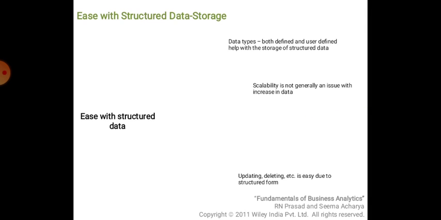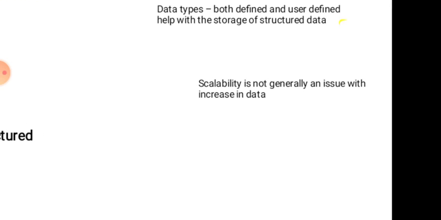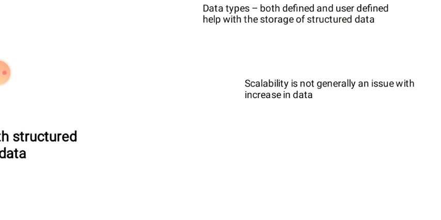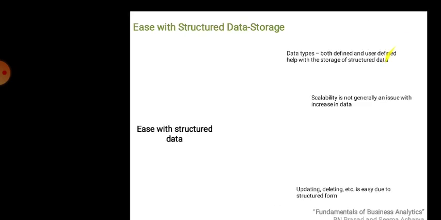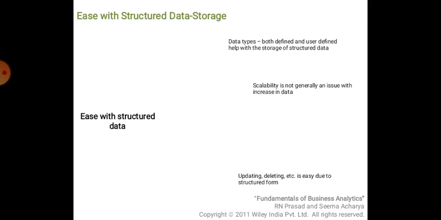So you can see that structured data is properly organized, whereas semi-structured data is not very properly organized. Now again, this is with the structured data storage. There is a diagram here. So how do you store? Data types, both system defined and user defined, will help the storage of structured data. Scalability is not generally an issue with the increase in data. Updating, deleting is easy due to structured form. This is very clear in the PDF file that I am sending.